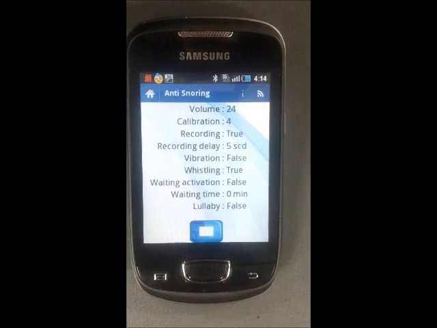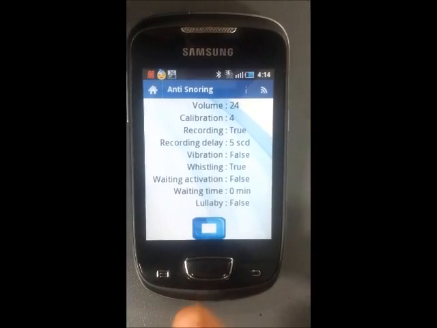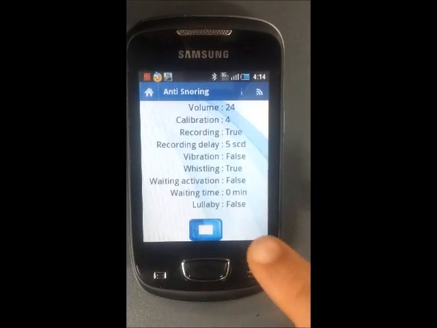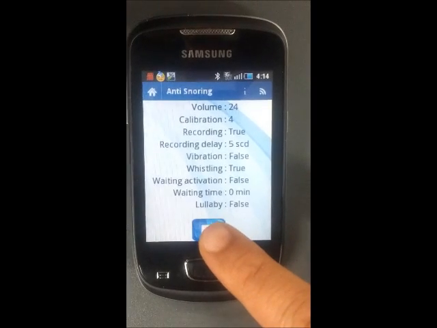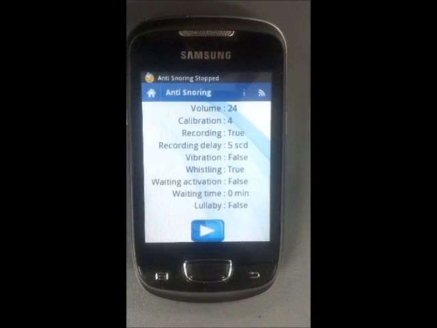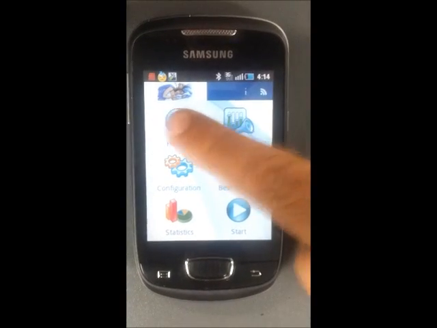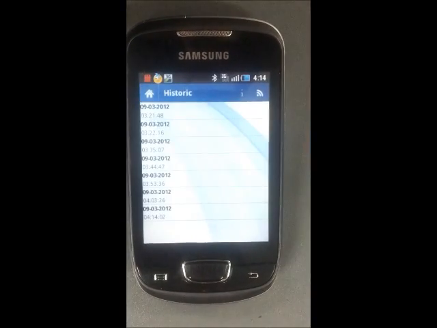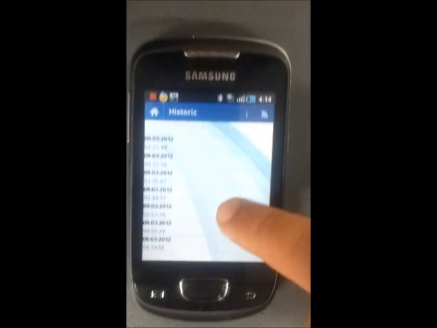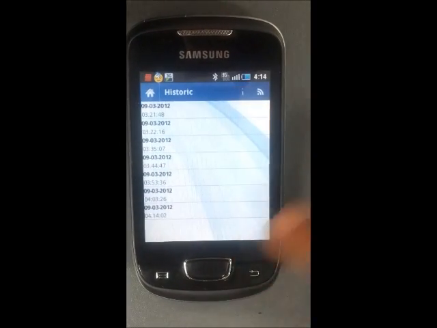Here it goes again. To stop this detection of the snoring, all you have to do is press on the stop button. After that, we can listen to our record. We have here all the records.